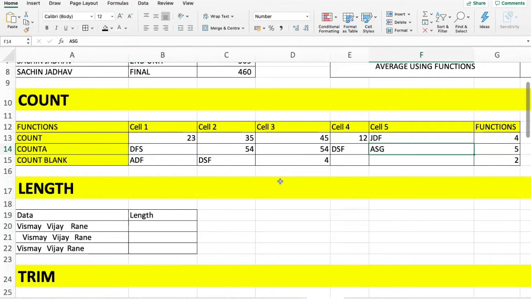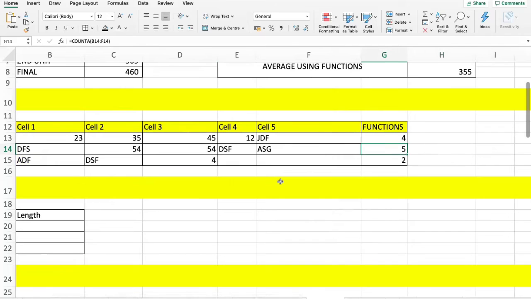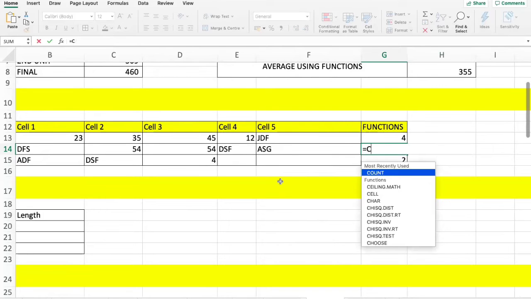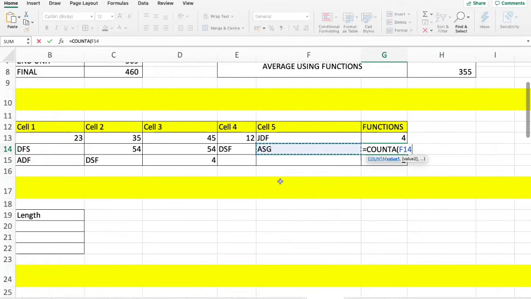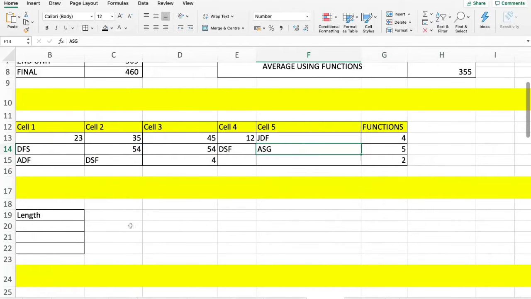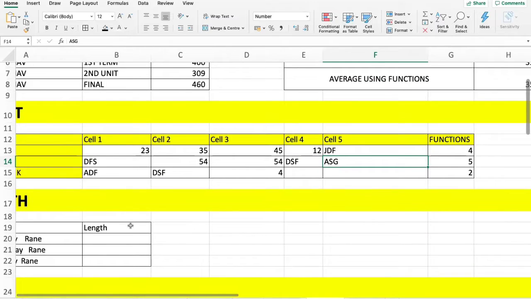Suppose in these particular cells, cell 1, cell 2, cell 3, I have alphabetical values as well as numeric values, and I want to count the total number of cells filled in that particular data range. So I'll simply use a formula called COUNTA, and I simply select the cell range, and it will give me the answer 5. Okay, hope that answers your query, Akshay.